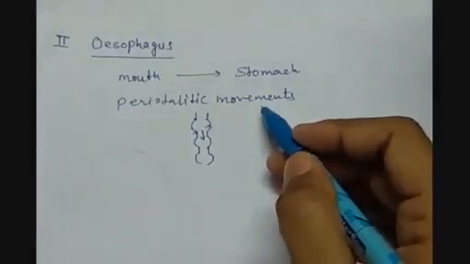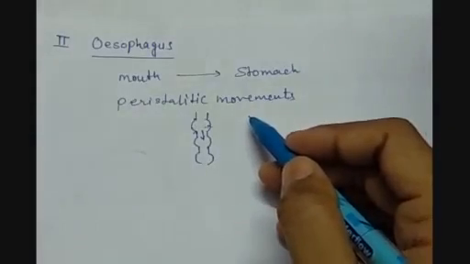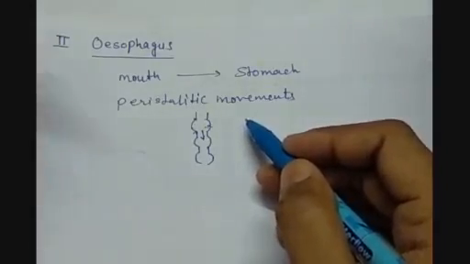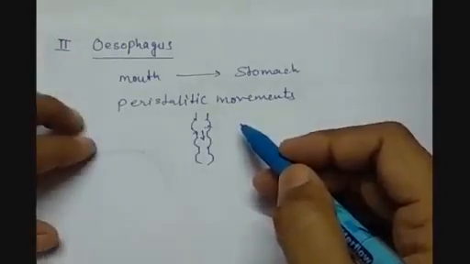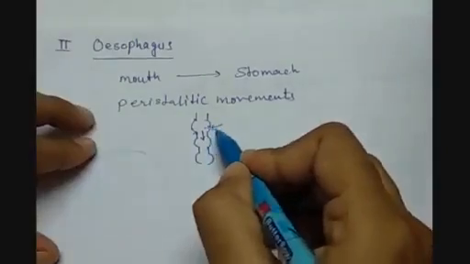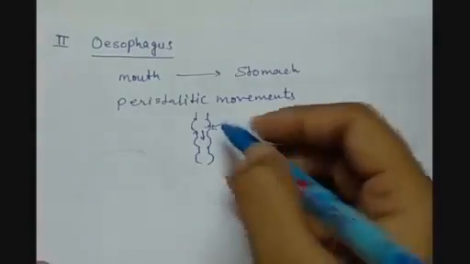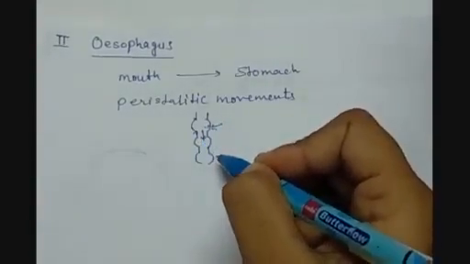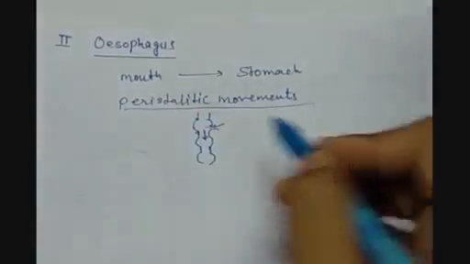Because now the food which was present in the mouth has become smooth like a paste, but it's not a liquid. When we put the food into the esophagus, it will not move into the stomach by itself. That's why contractions in the muscles of the esophagus take place, because of which the food is pushed downward, and that's how the food moves in the esophagus. So these kinds of movements are called peristaltic movements.